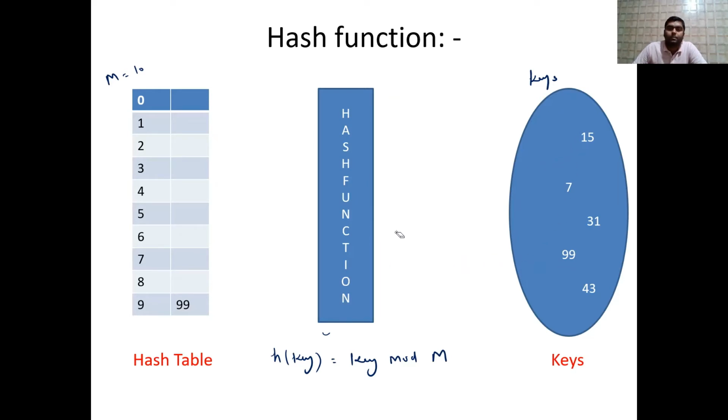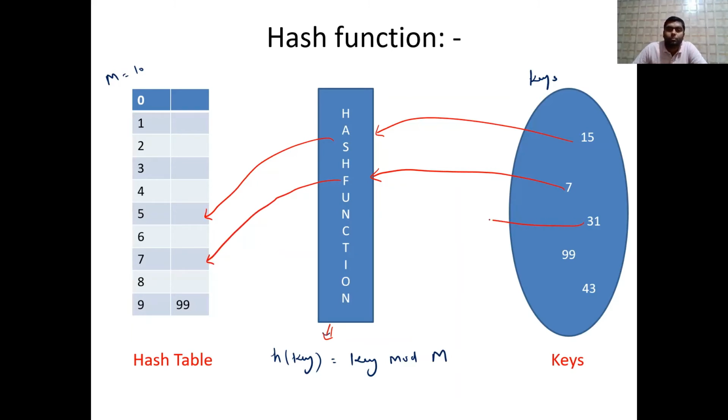For example, so this is the hash function. So according to this hash function, this 15 will pass to this hash function and it is mapped to where, 5th location, and this 7 is passed here, so this particular will map to what, 7th location, because 7 mod 10 is 7.